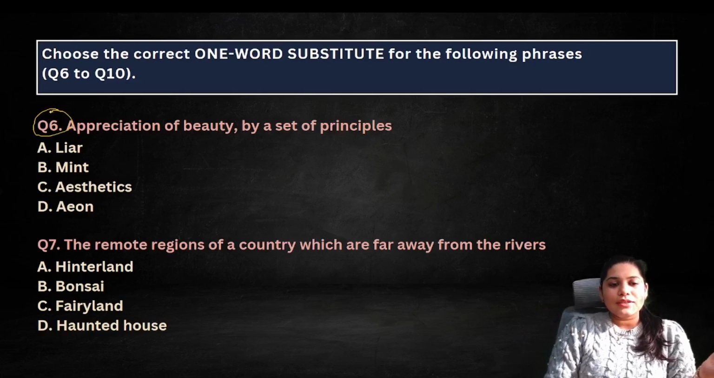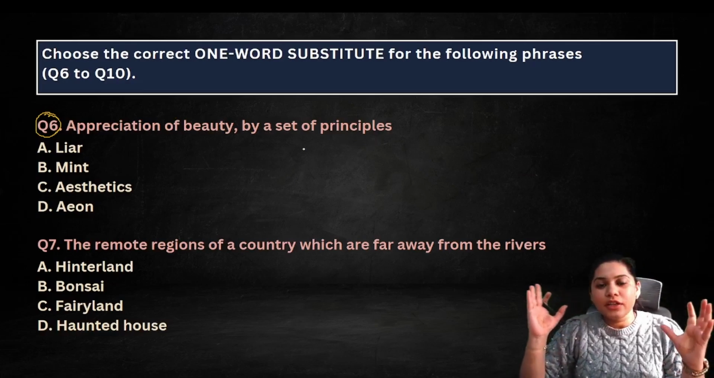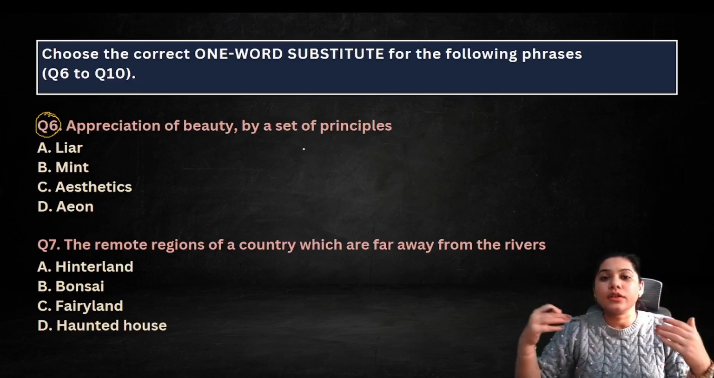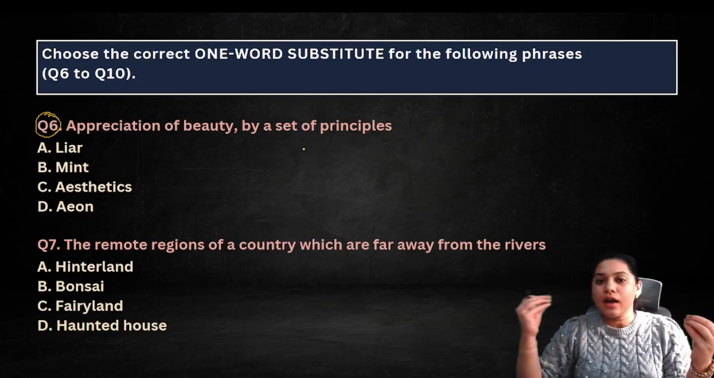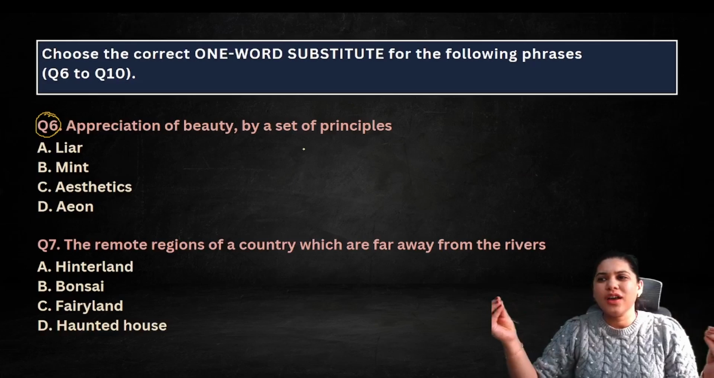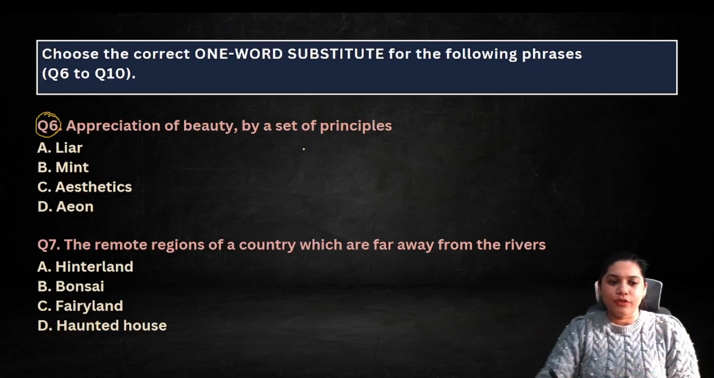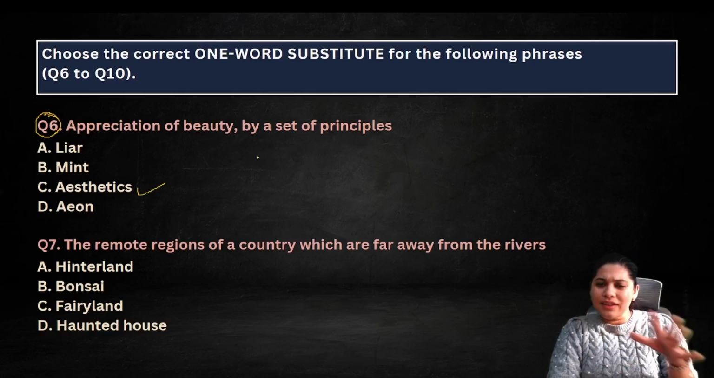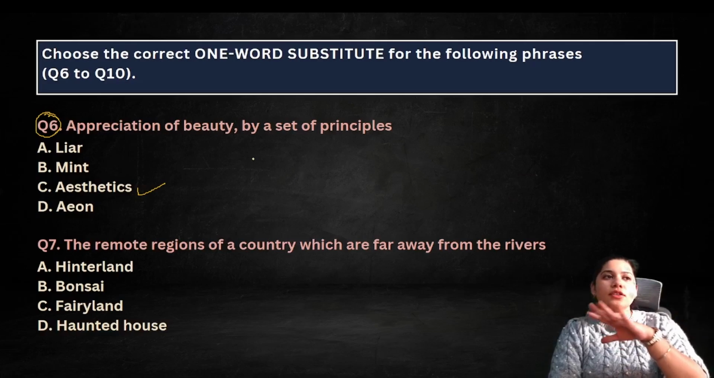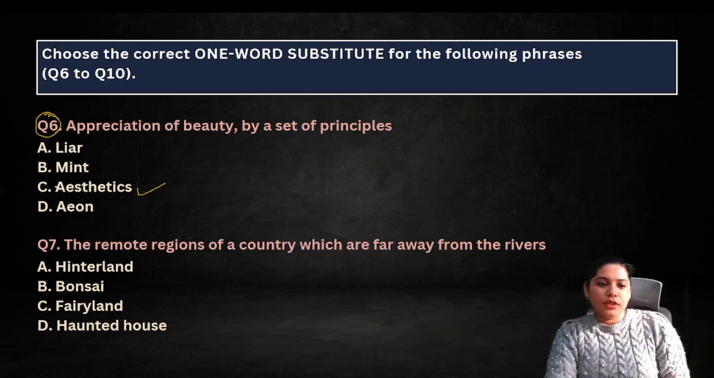Now question number 6. Okay, appreciation of beauty by a set of principles. Appreciation of beauty means that if I am arranging a house, it has to be arranged and organized a certain way, so that anyone seeing it will say this is a nice, beautiful room, beautiful house. If I just use my own mind, that is not beautiful for everyone. So certain standards of beauty, of looks in anything, in a person, in dressing sense, in designing a room, is known as aesthetics. Mint is like minting money, we can say.